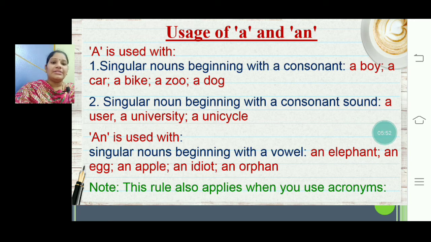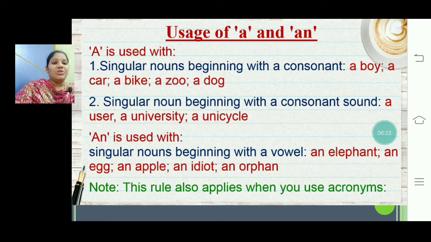And an is used with singular nouns beginning with a vowel. An elephant, an egg, an apple, an idiot, an orphan. If you notice here also, it's not just the vowel that matters, the spelling that matters, but it should produce the vowel sound as well. An elephant. So elephant is a vowelic sound. Egg, vowelic sound. Apple, and again vowelic sound.